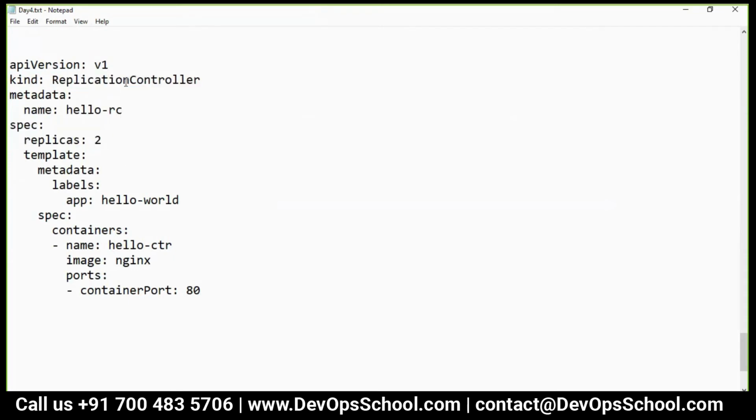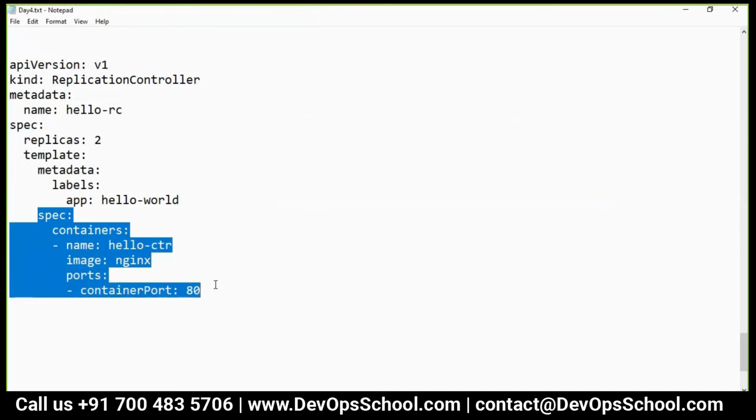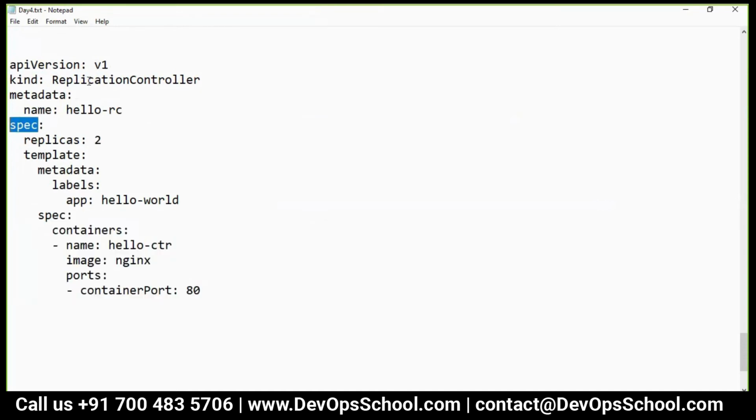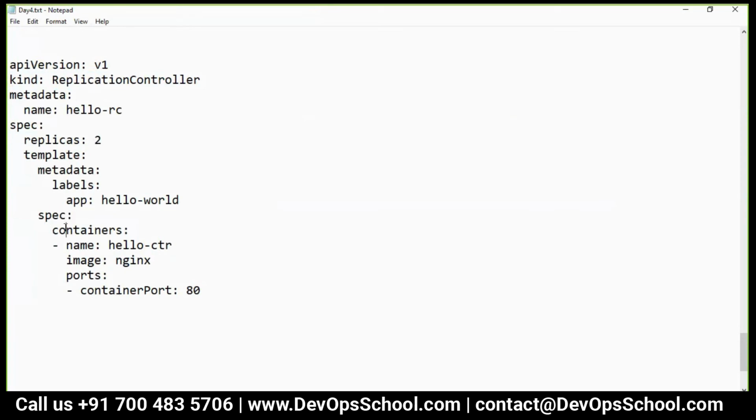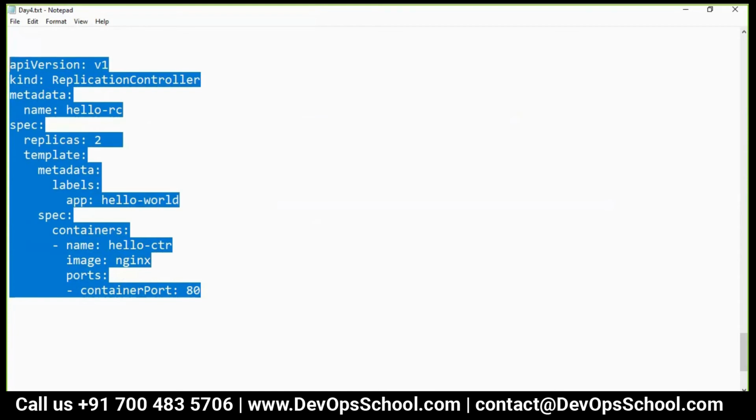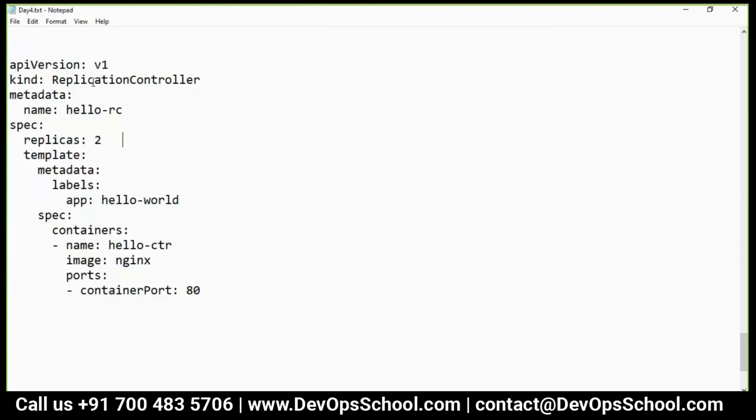Replication controller, how many replicas? 2. You want 2, that's okay. But what for? So spec is here. This spec is the replication controller spec. This is the template spec of the pod. Inside a pod, what do you have? Container. Which container? This container. So yes, this replication controller should create 2 pods.